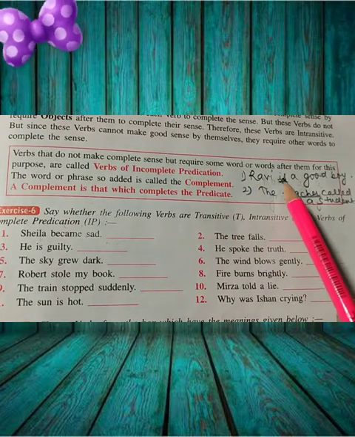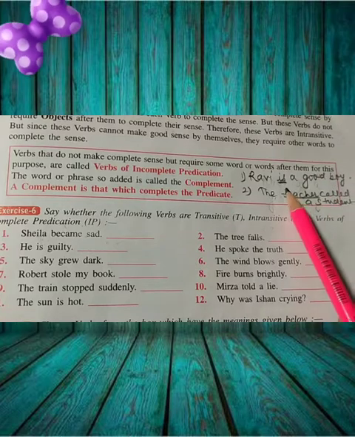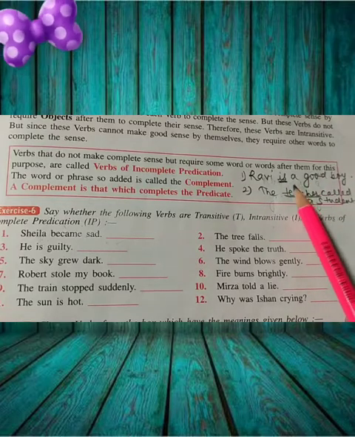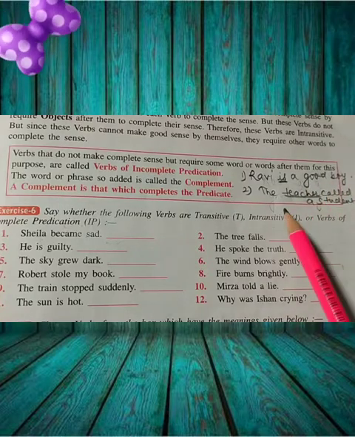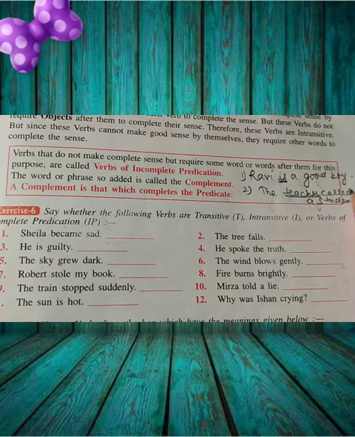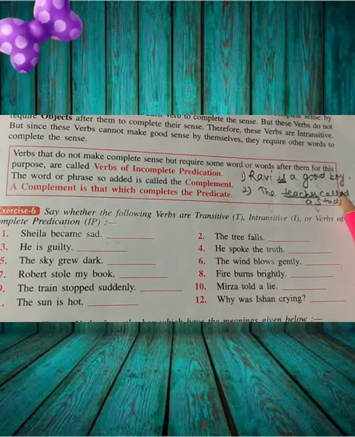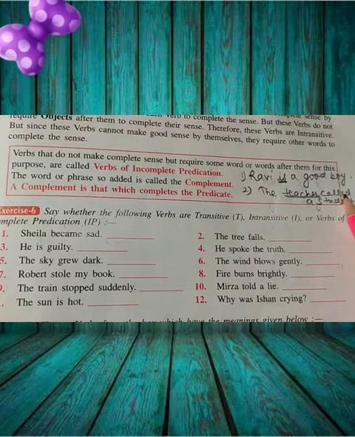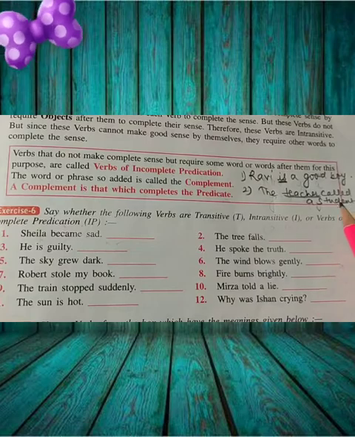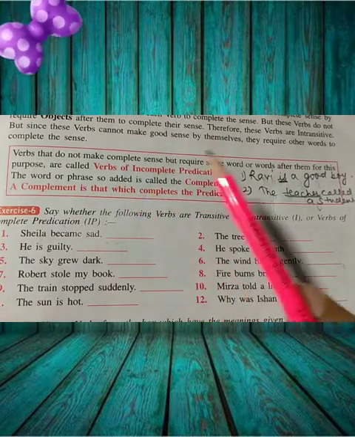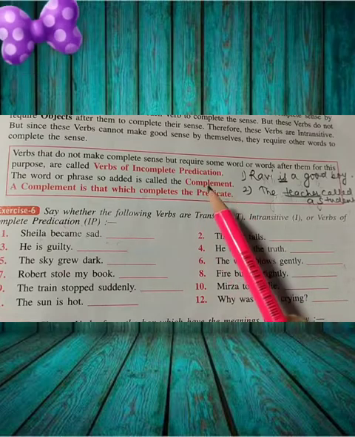You can see in this example, Ravi is a good boy. Here is an intransitive verb. So to complete this, we have added a good boy. Here also, a teacher called a student. Here called is a transitive verb. So here also we have added a student. So to make a complete sense, we need to add a complement.